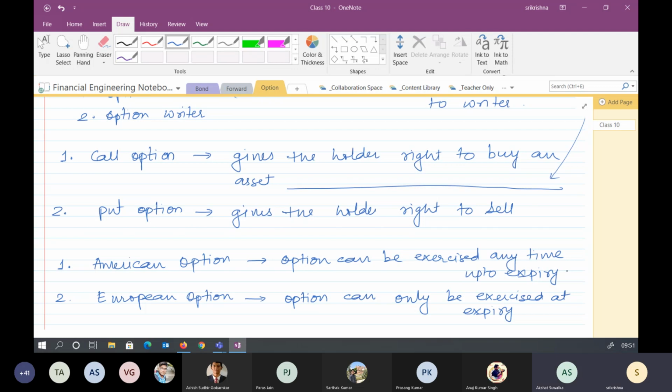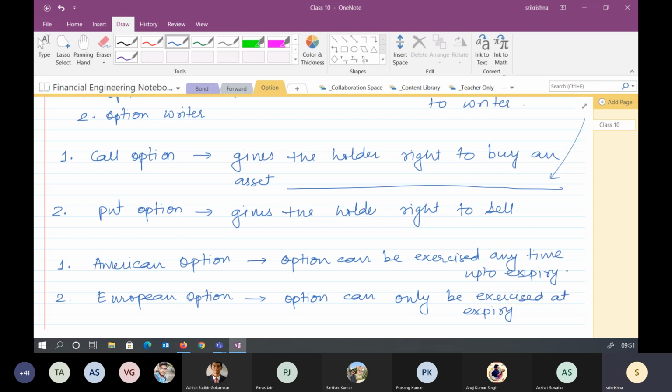Sir, this European one was what we had discussed earlier. Yes, yes. So if the expiry of an option is 1 year, then if it is a European option, it can only be exercised at the end of year one. But if it is an American option, from today till the end of year one, it can be exercised anytime.